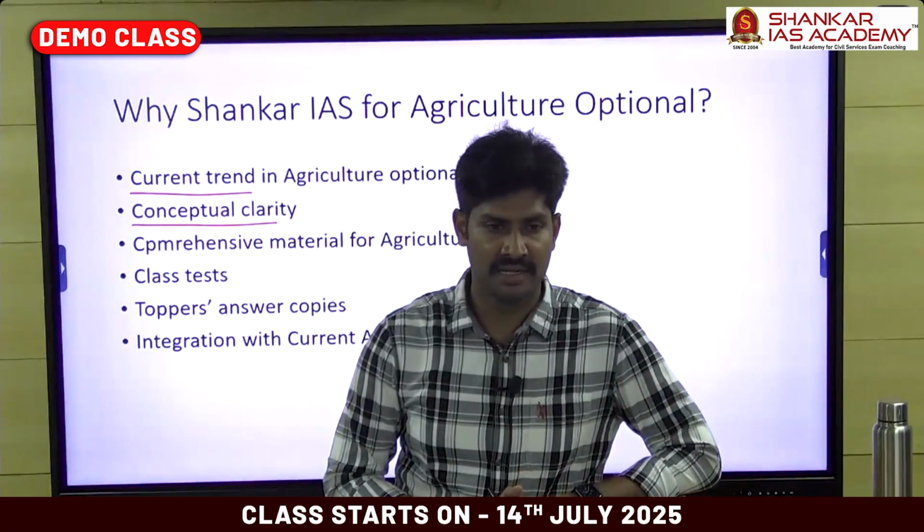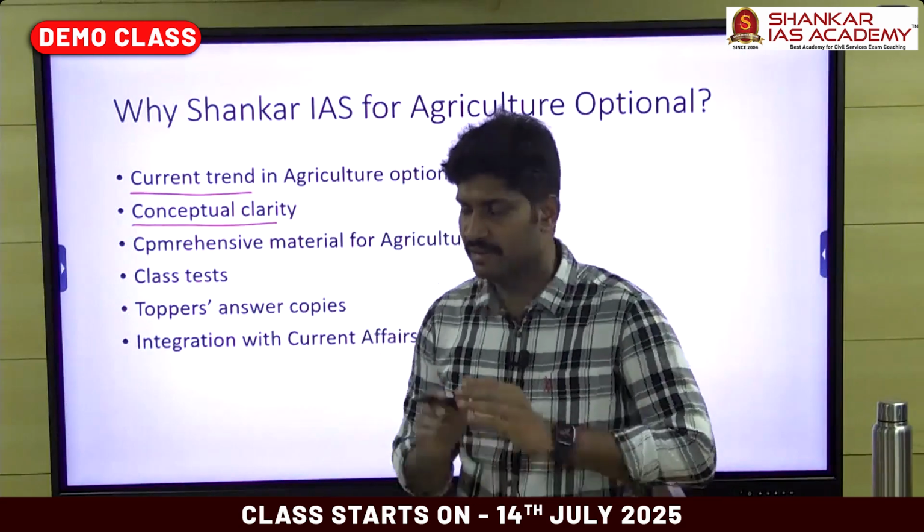So what is the recent trend in the agriculture optional? For that, first we need to understand the syllabus.